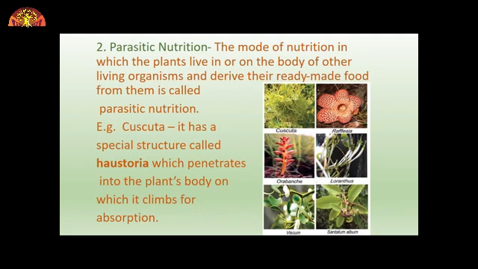It has thread-like structures which twine around the stem and branches of the tree. It climbs and absorbs the nutrition. It has a special structure called Haustoria, which it penetrates into the plant's body and absorbs the ready-made food. So this was what? Parasitic nutrition.